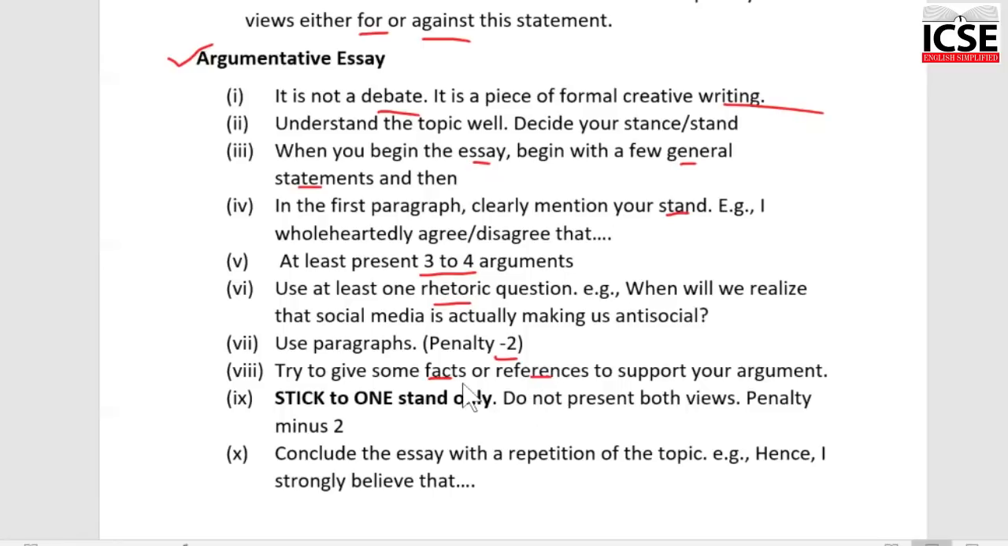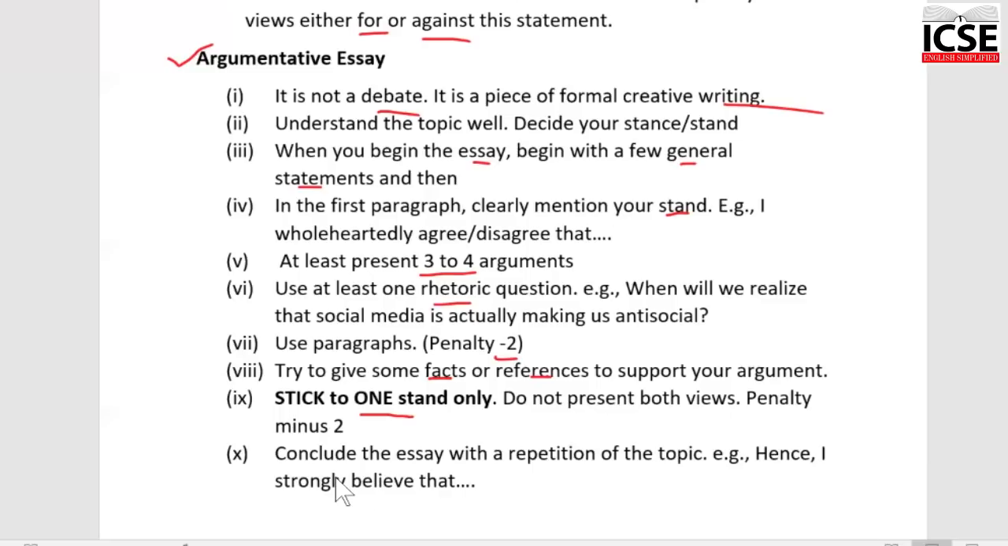Another very, very important point, when you're writing the composition, please stick to one stand only. That means if your composition is for the statement, make sure your entire composition is for the statement. Never, not even once, should you deviate or limp between the 2 options and say, okay, I'm against it, but there's one good thing about it. No. Do not present both views, only one view. Again, if you are found limping between 2 opinions, then you will stand to lose 2 marks.